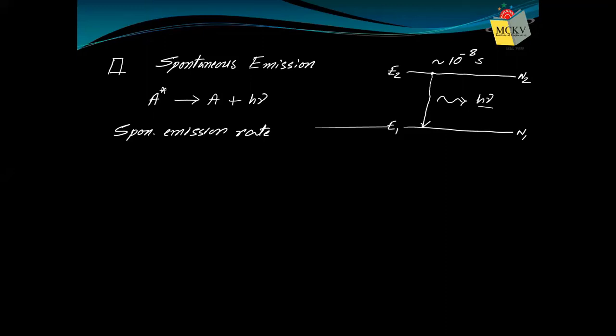that is the rate at which atoms in the high energy level E2 per unit volume de-excite, means go to the lower energy level E1, is given by.